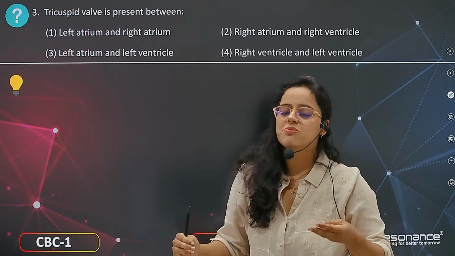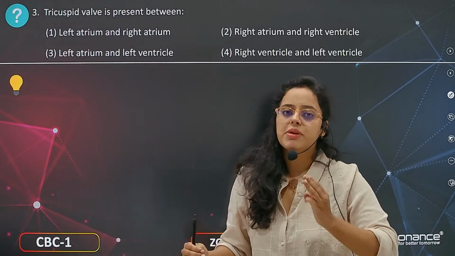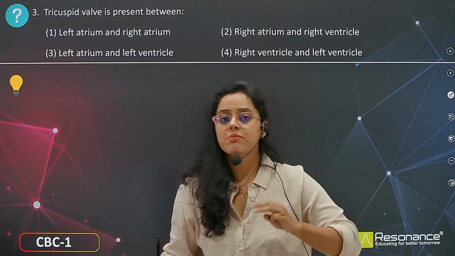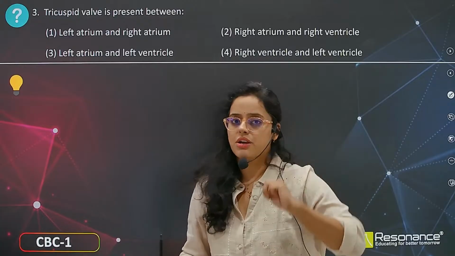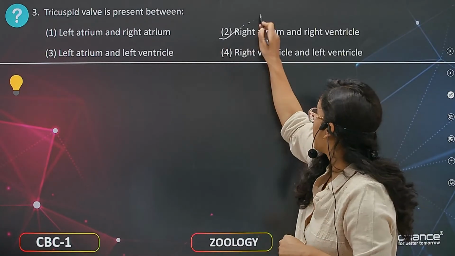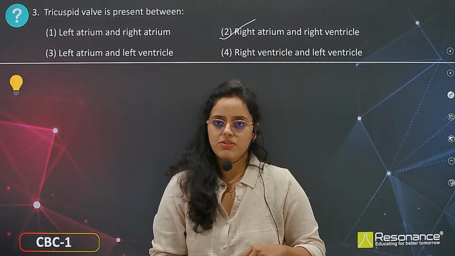The tricuspid prevents the backflow of deoxygenated blood from the right ventricle to the right atrium. So the answer is the second one, right atrium to right ventricle.